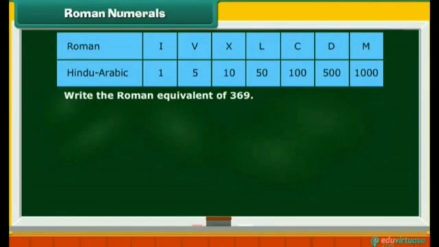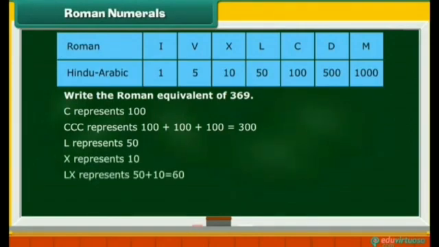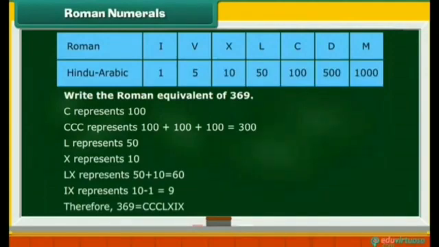Next example: write the Roman equivalent of 369. C represents 100. CCC represents 100 plus 100 plus 100, that is 300. L represents 50. X represents 10. LX represents 50 plus 10, that is 60. IX represents 10 minus 1 equal to 9. Therefore, 369 is equal to CCCLXIX.